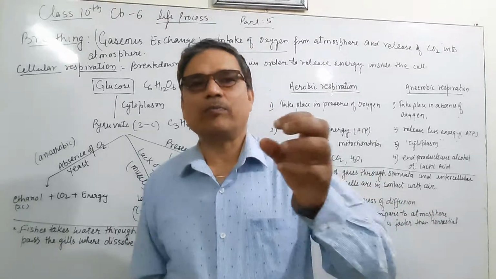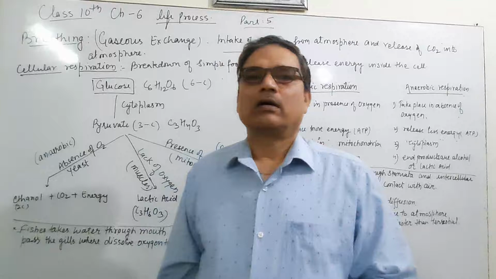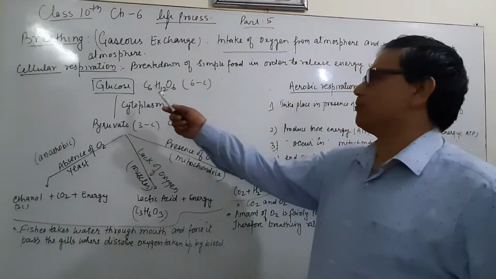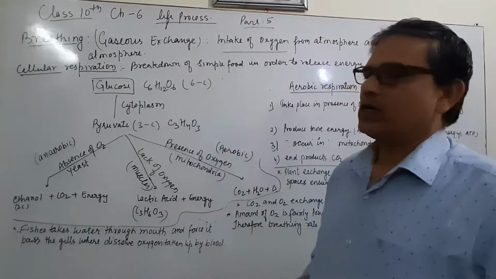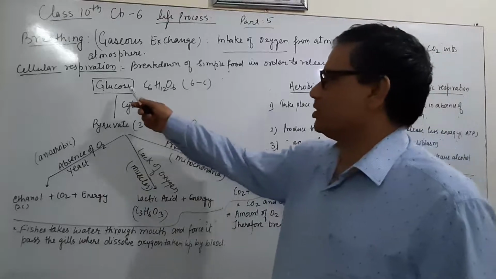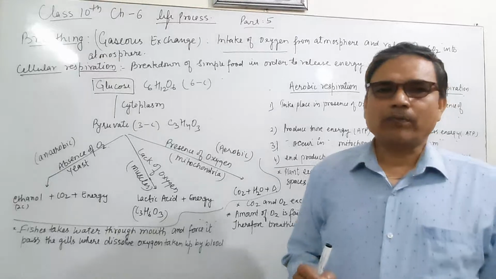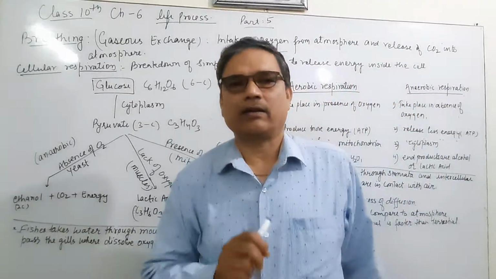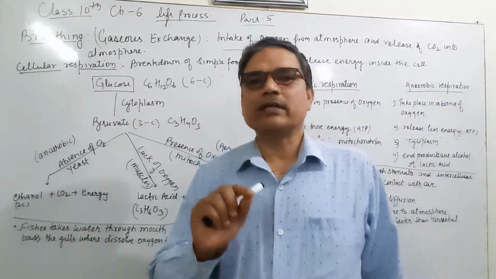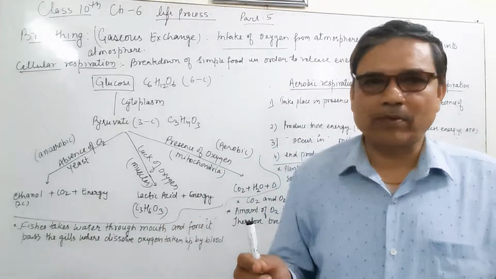These nutrients break down and give us the simplest form, glucose, C6H12O6. This glucose reacts in the cytoplasm, which is present in the cell between the nucleus and the cell membrane or plasma membrane.